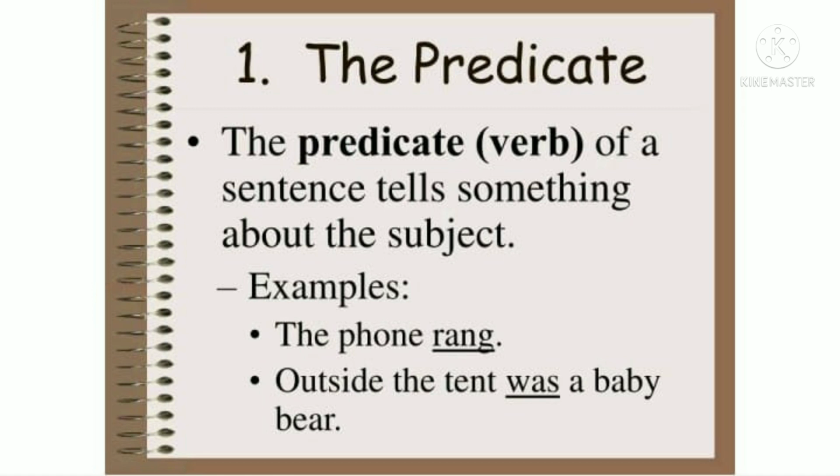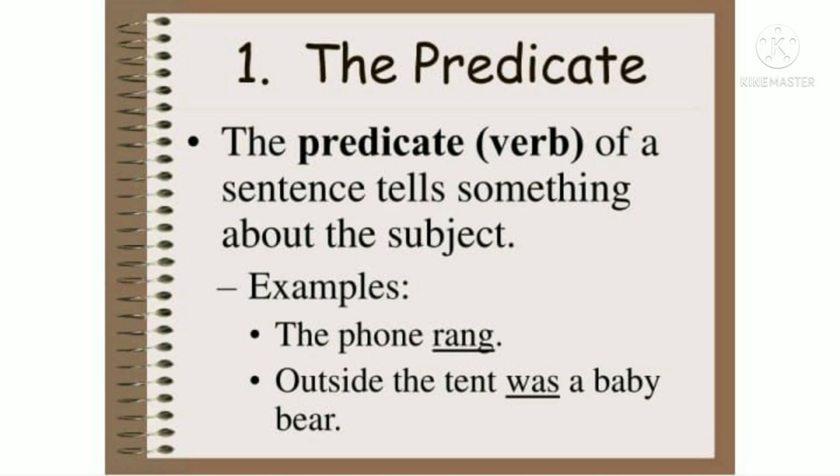For example, the phone rang: the phone is the subject, rang is the predicate. Outside the tent, subject, was a baby bear, predicate. I was wearing a sweater: I is the subject, was wearing a sweater is the predicate. They ran very fast. They is the subject, ran is the verb, and from ran it will be the predicate.